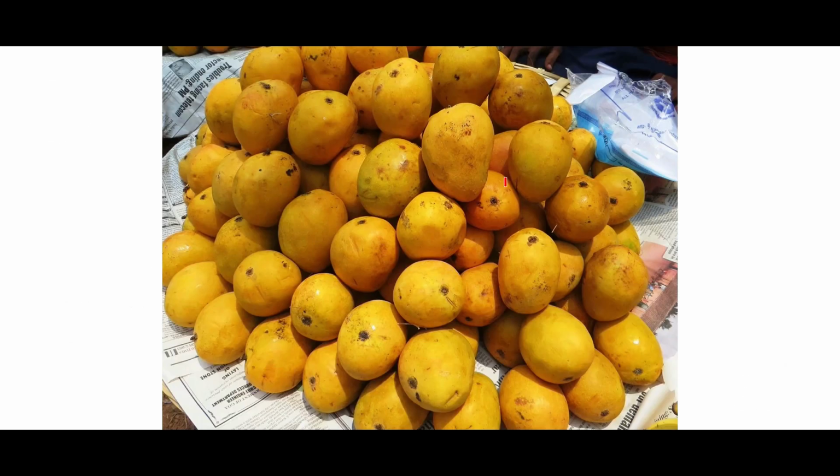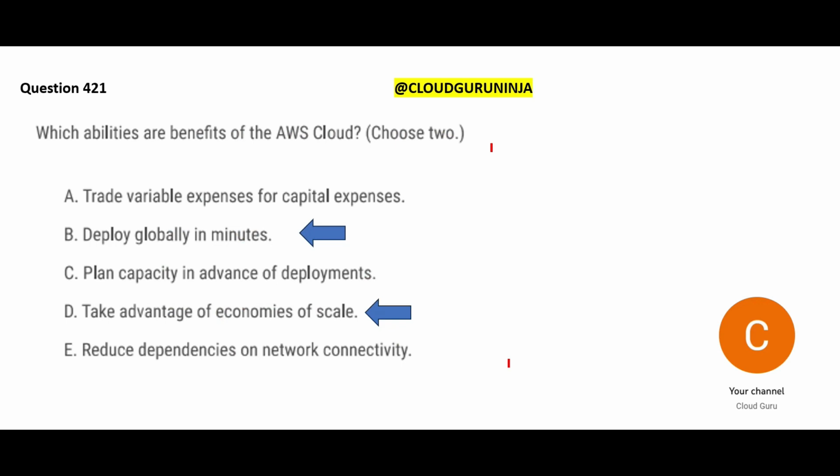Example, Alphonso mangoes. Take the example of mangoes. If you buy 1 kg, you will not get much discount. But if you buy 10 kgs, the shopkeeper will give you a lot of discount. Okay, so these two are our answers.